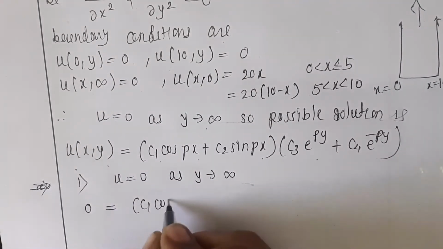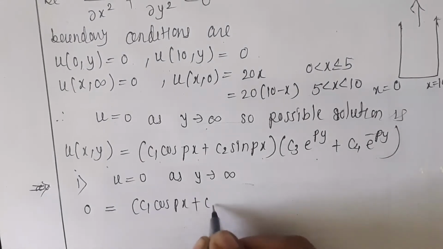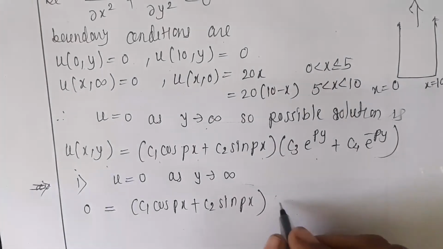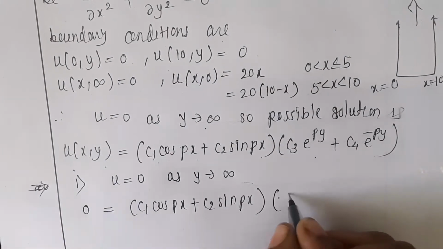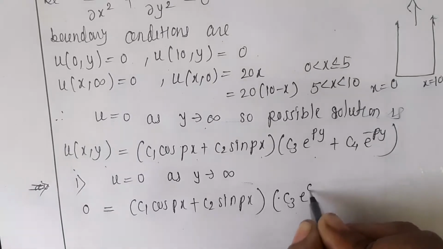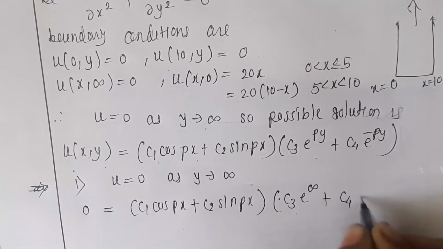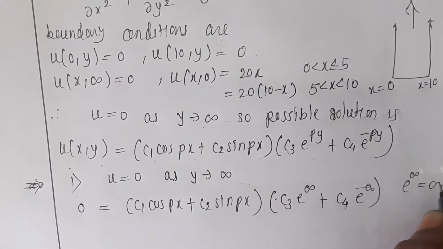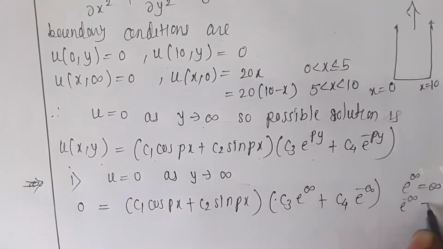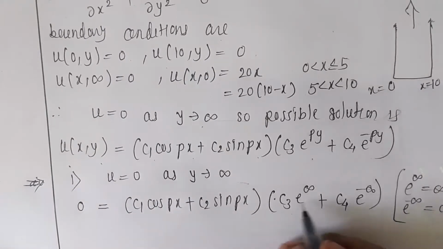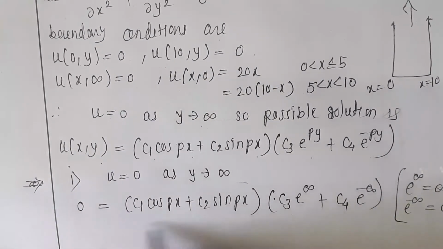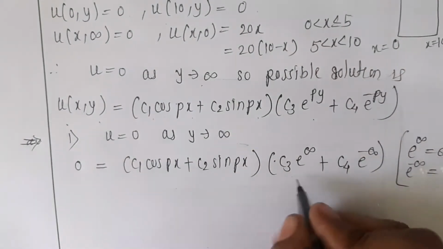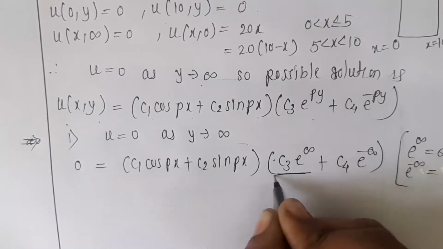So C1 into cos of px remains as it is, C2 sin px as it is, multiplied by C3 into e to the power py. So C3 into e to the power py means e to the power infinity, plus C4 into e to the power minus infinity. So e to the power infinity is infinity and e to the power minus infinity is 0. So what happens if this term becomes infinity? The whole solution becomes infinite, which means we don't have any solution for this problem. So to get the solution, this term must be 0.